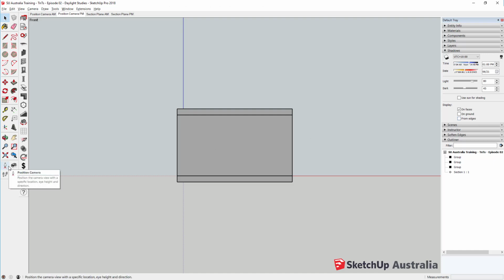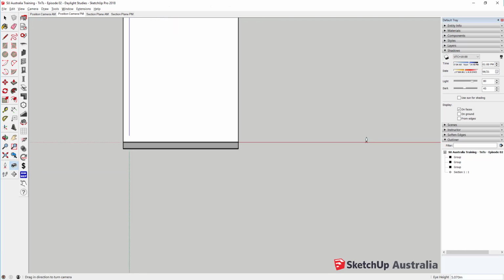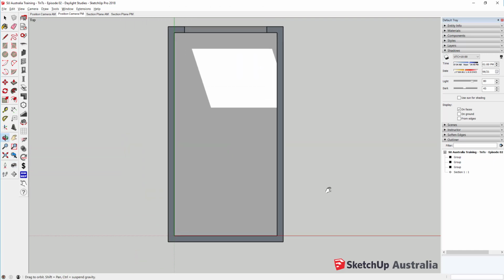Start by aligning your camera to the bottom of the floor plan, project or document south, then activate the Position Camera tool. Left-click at the ceiling plane and hold, then drag down vertically and then release the left mouse button. What we've done here is position the camera at the ceiling looking down, but we haven't removed any geometry, and so all the contextual shading is maintained.